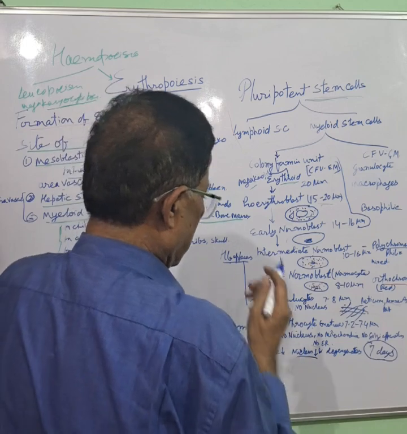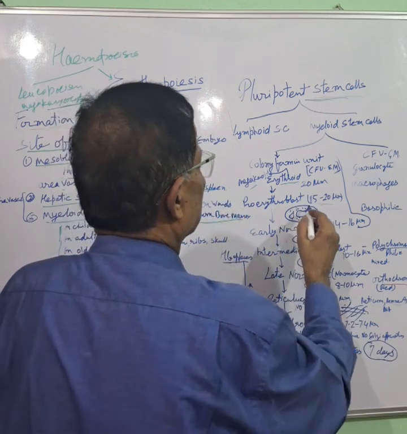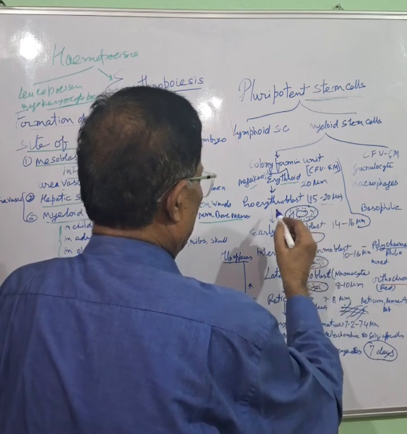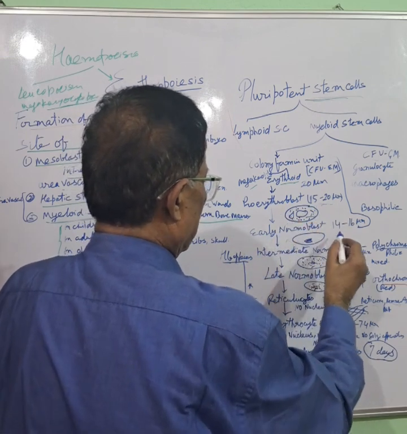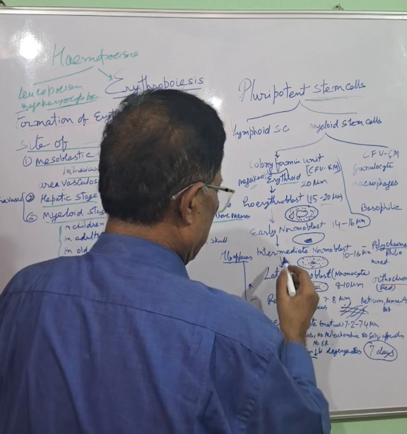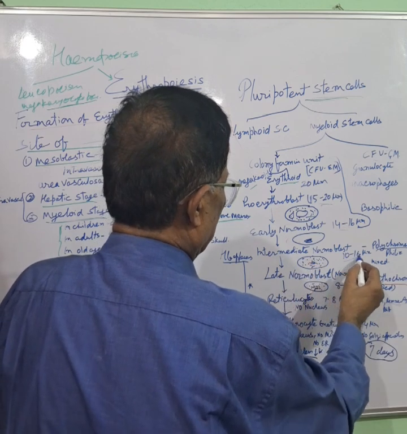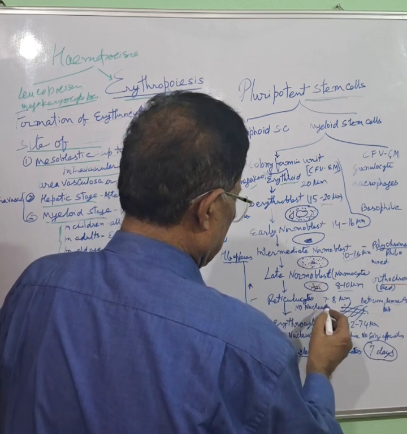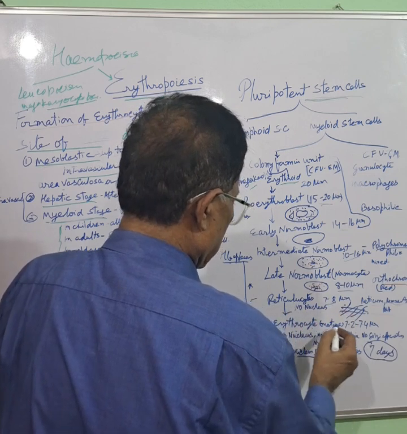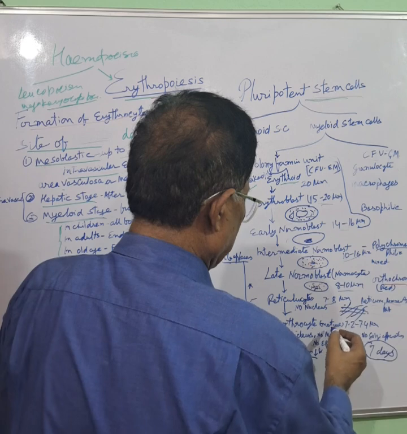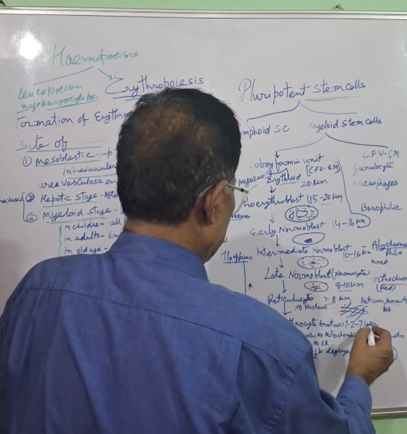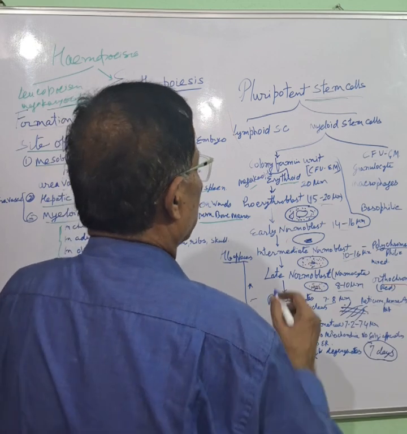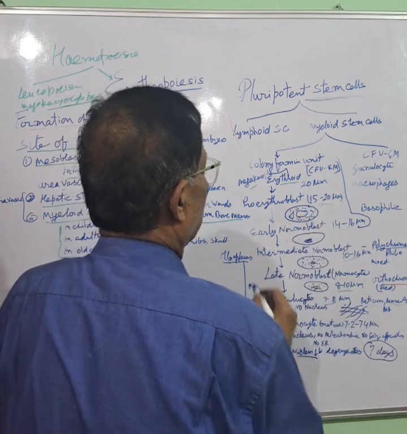What happens in this development? Number 1, size of the cell decreases gradually, 15 to 20 micron in pro-erythroblast. In early normoblast, it is 14 to 16 micron. Intermediate normoblast, 10 to 16 micron. Late normoblast, 8 to 10 micron, and reticulocyte 7 to 8 micron. Erythrocyte, that is matured RBC, is 7.2 to 7.4 micron. Size is gradually decreasing. Then what happens to the nucleus?